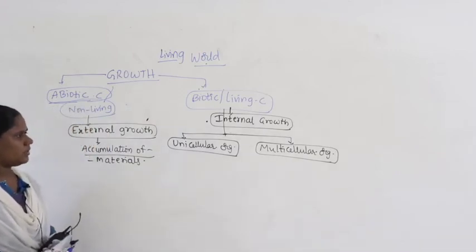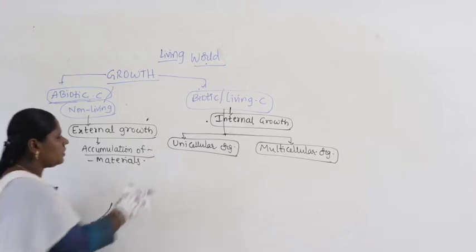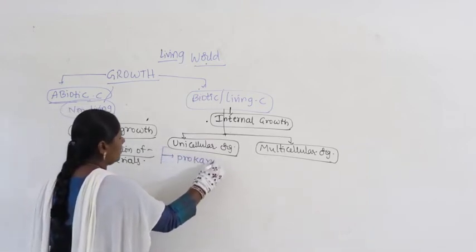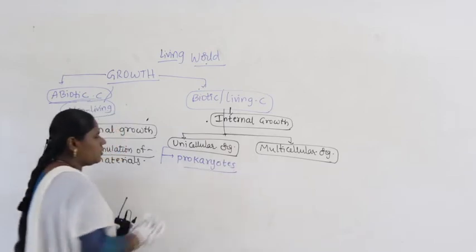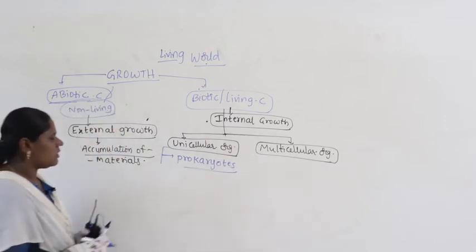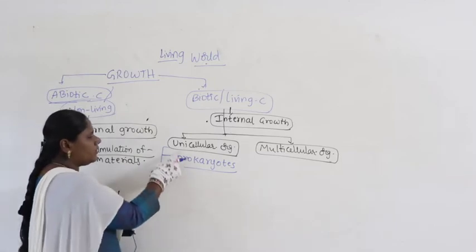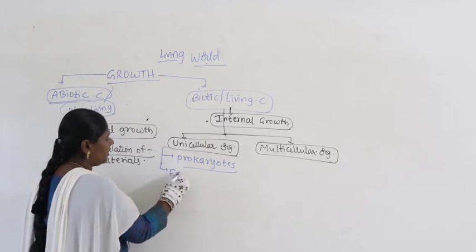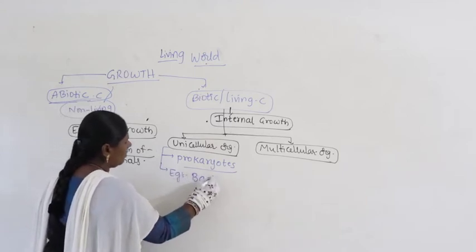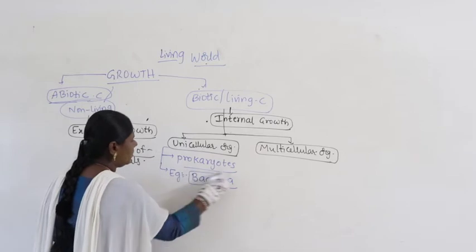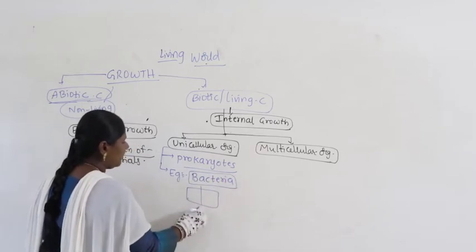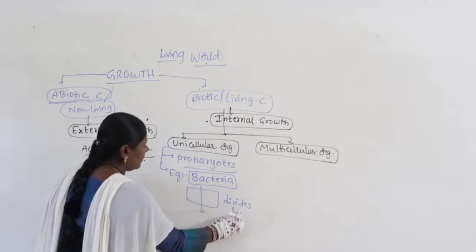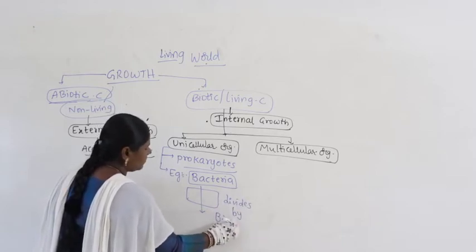When we take the unicellular organisms, here for example we take prokaryotes. Prokaryotes means first formed organisms are called prokaryotes. They contain only a single cell. For example, if you take bacteria, it divides by binary fission.